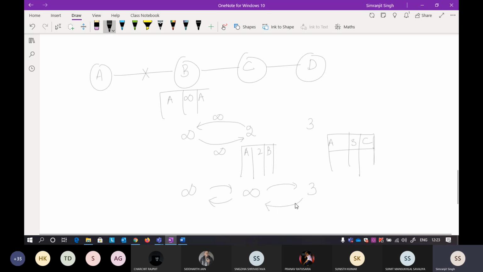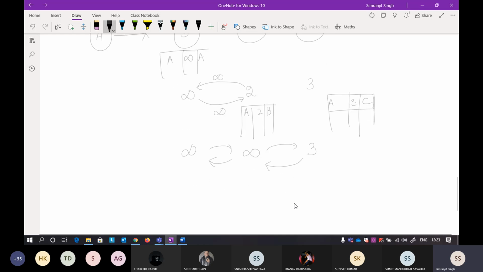Now D is depending upon C. If you're seeing here, the next hop is C at D. D is depending upon C to reach A. So it will say, I cannot help you because my path is through you only. So it will again send infinity to this one, and again send infinity.